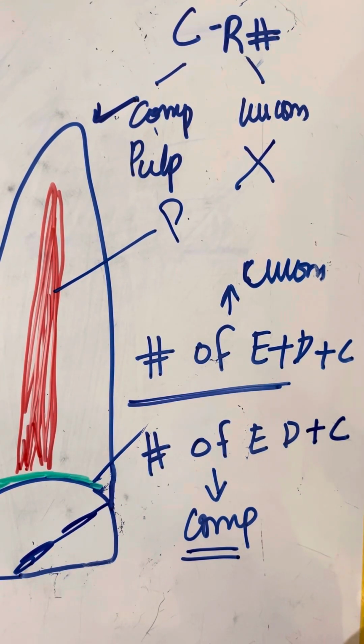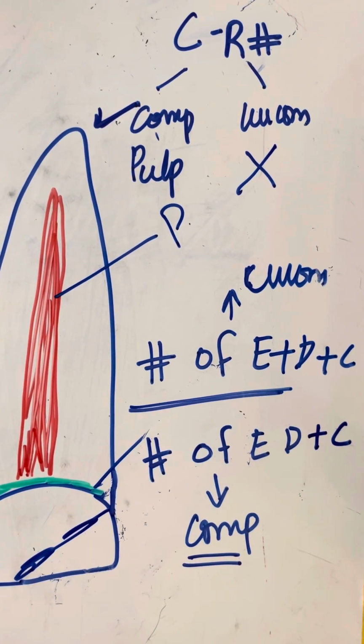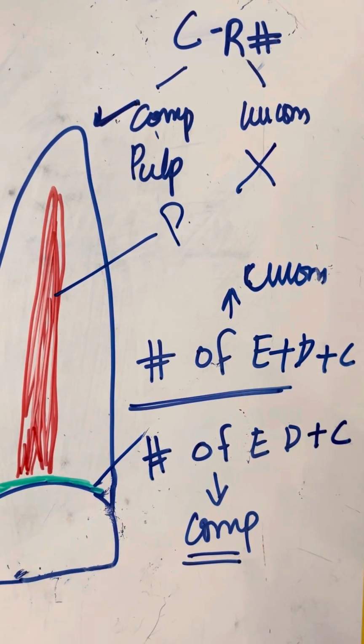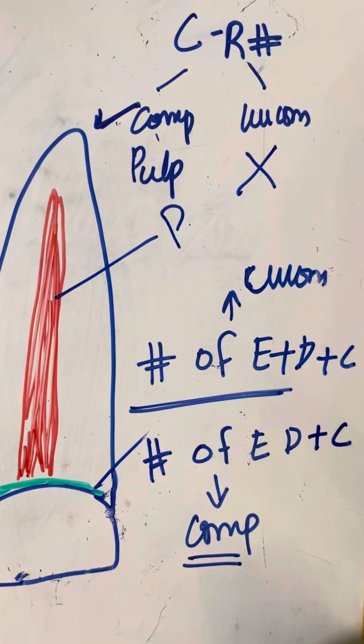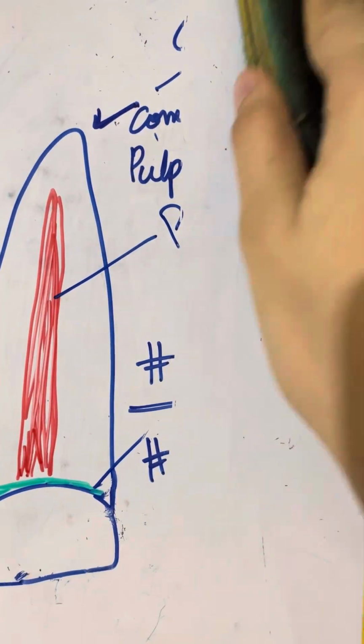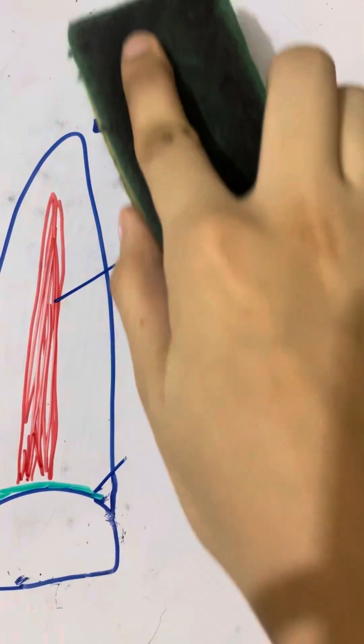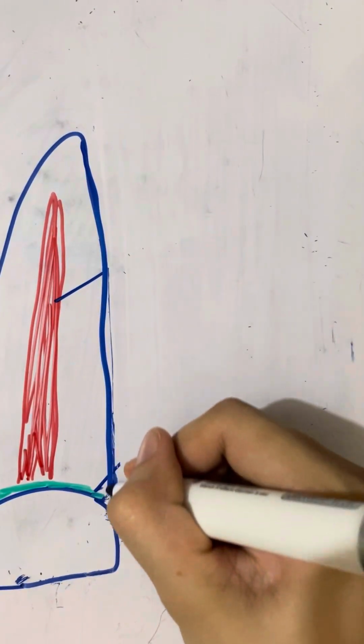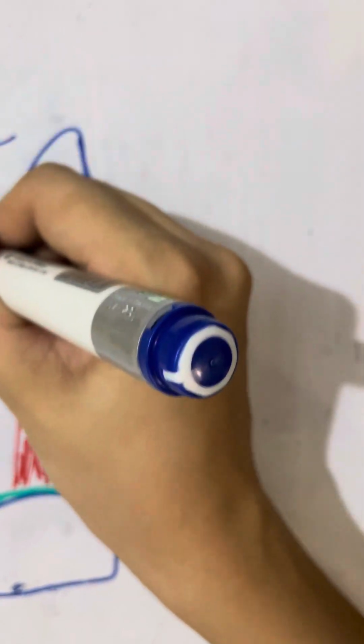Then the sixth type of injury is root fracture. The root type of fracture does not involve the crown, it only involves the root. So this is our whole root.